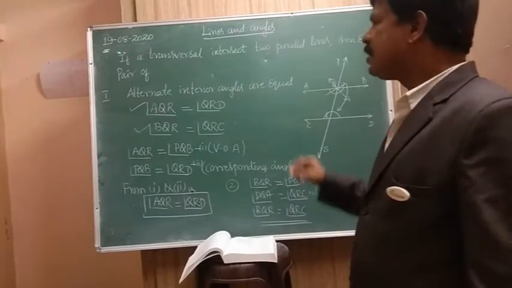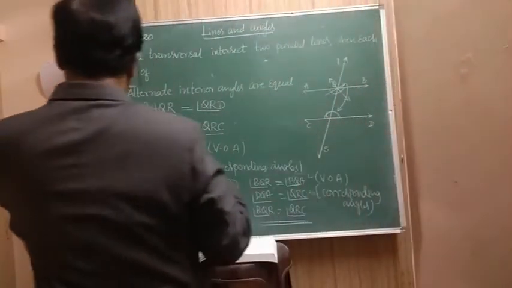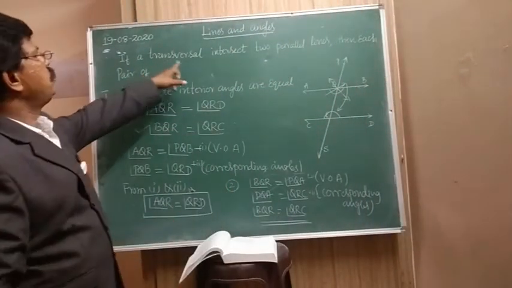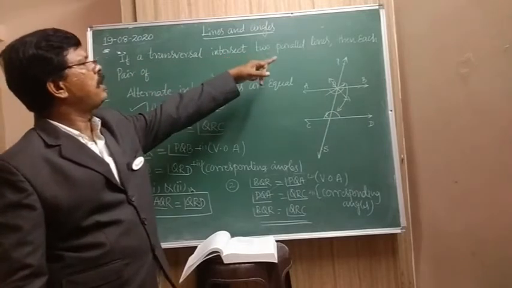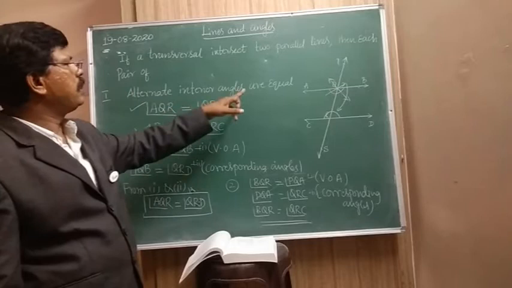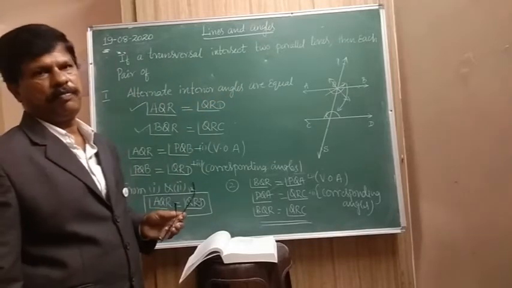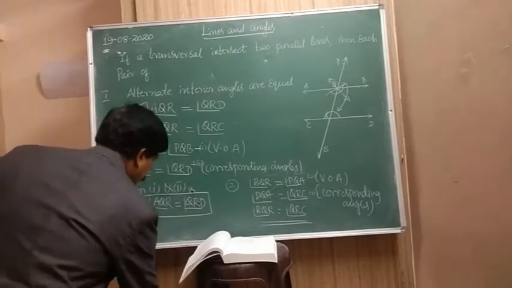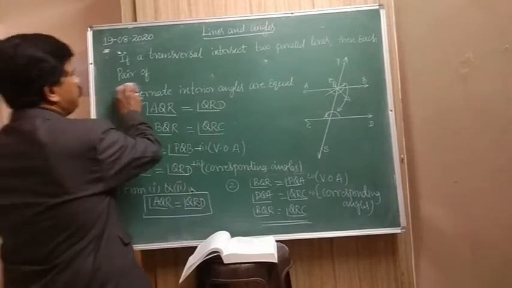So you should practice these. This is what? If a transversal intersects two parallel lines, then each pair of alternate interior angles are equal. Now, next is the second one.